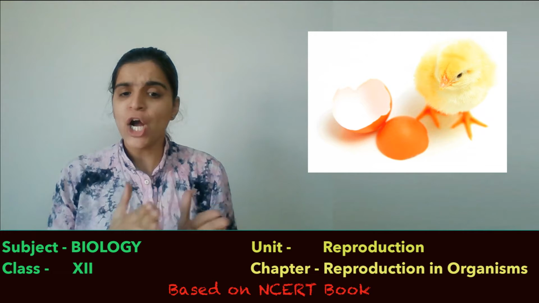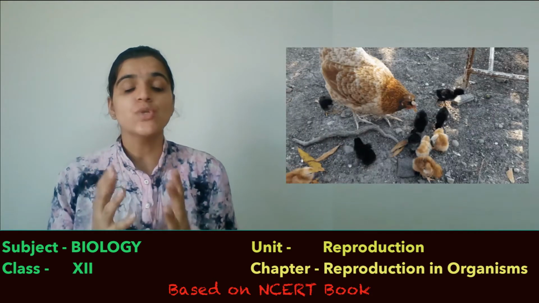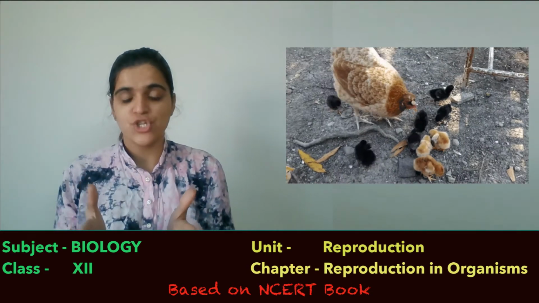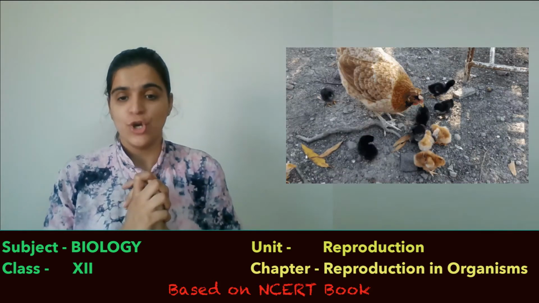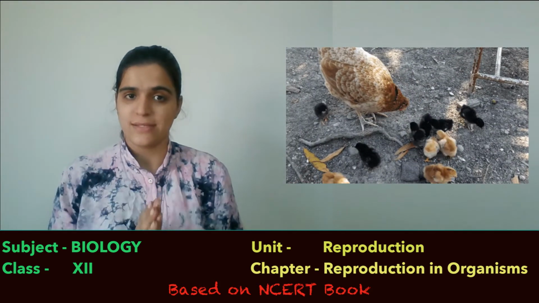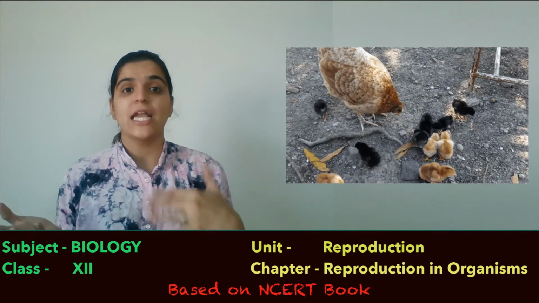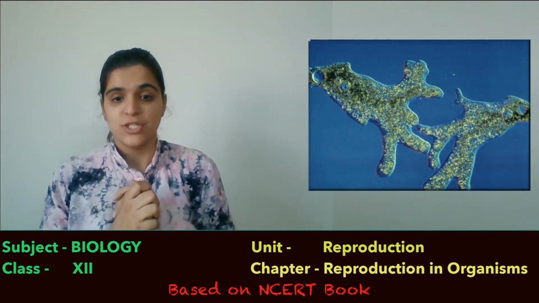Wherein the young ones produced, the next generation, are identical to their parents. Students, there are two things. They may be equally identical to their parents, like in amoeba, which is an identical copy of the parent.